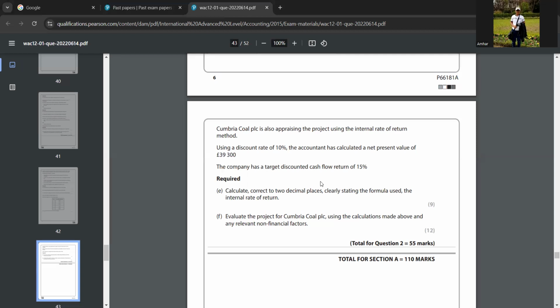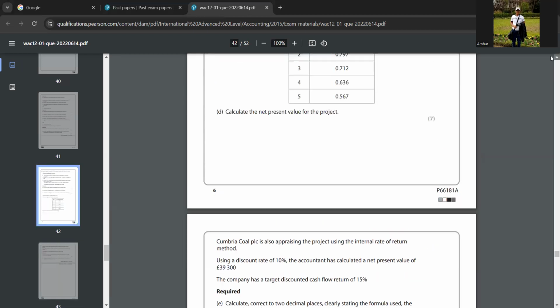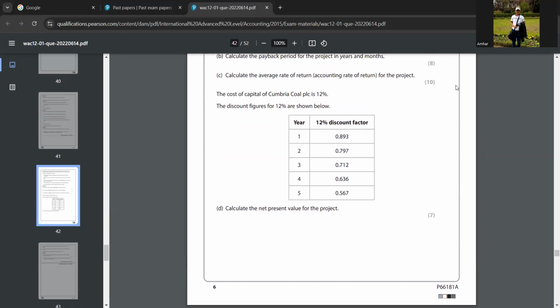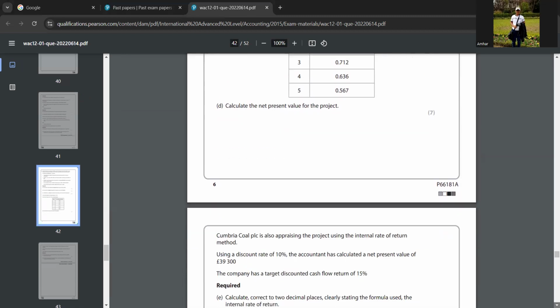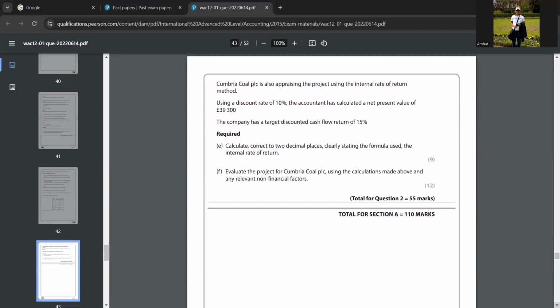And plus it is less than the cost of capital also because the cost of capital is 12%. Okay, so 10.49 is less than 12%, right? Yeah, so you can say it is less than the cost of capital also. And then you can say the burning of coal may be harmful to the environment due to carbon emissions. So if they burn coal, it will be harmful for the environment. So for the case against the project, you can talk about these points also.